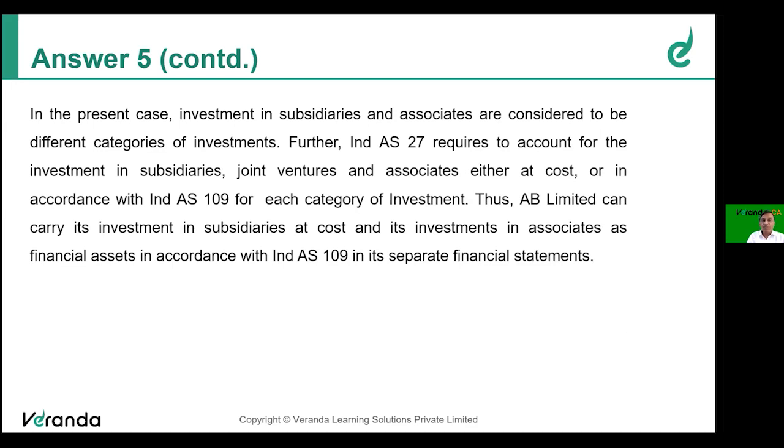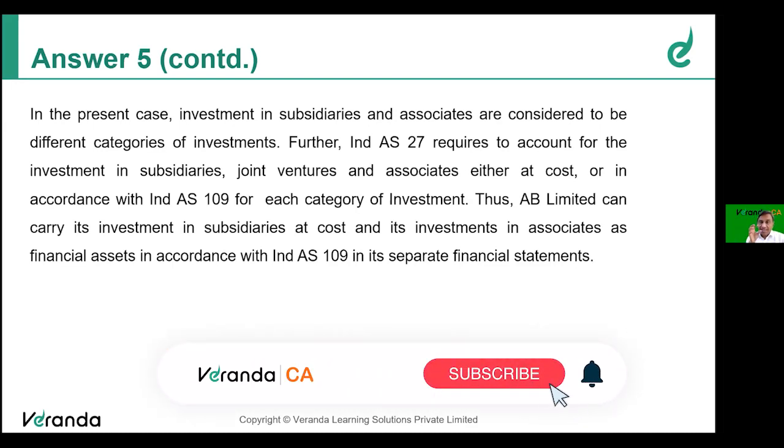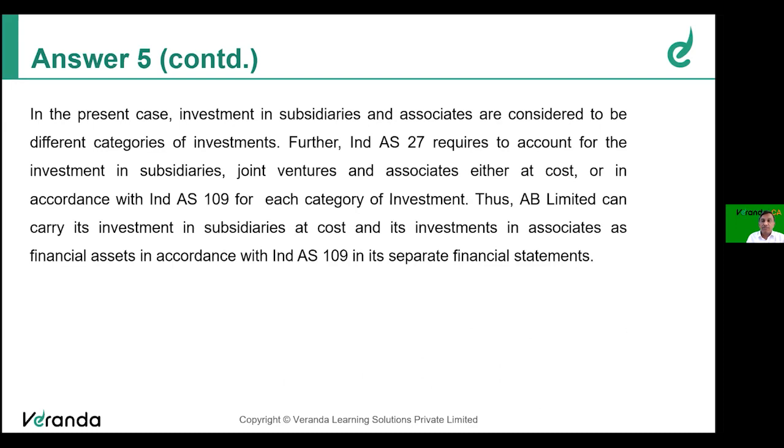So if investment in subsidiary is one category, investment in associate is another category, from the plain reading of Ind AS 27, we are able to conclude that we can apply different measurement bases for determining the carrying amount of investment in subsidiary and the carrying amount of investment in associate.